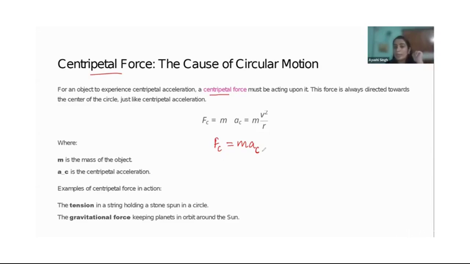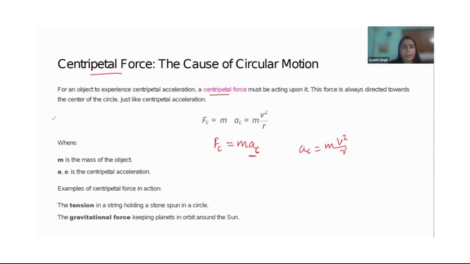So F = MA. In case you do not know A, you can calculate your a_c, so it will be M times V square upon R.